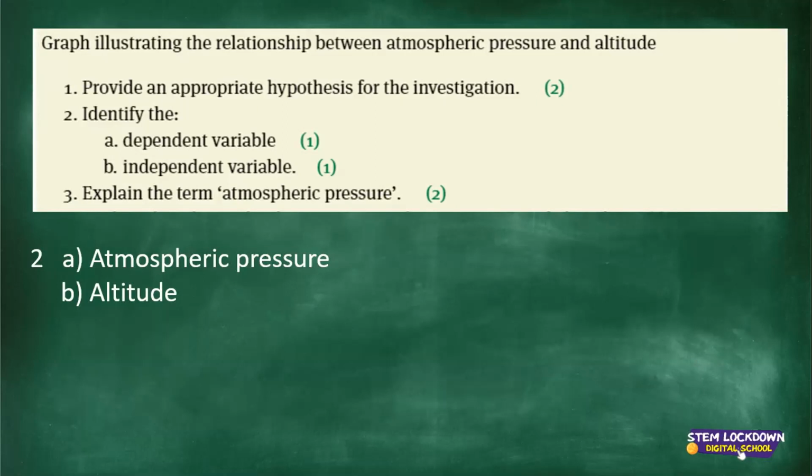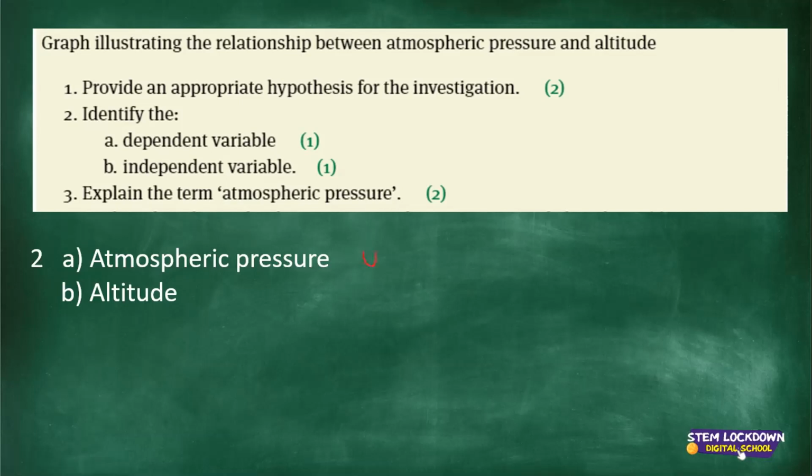So when you get a question like this, you look at your x-axis, that would be your independent variable. Your y-axis, that is your dependent variable. That's what we noticed when you look at the altitude. As the altitude increases, the atmospheric pressure decreases. So note that. Always, always key. Let me write it for you so you don't forget.